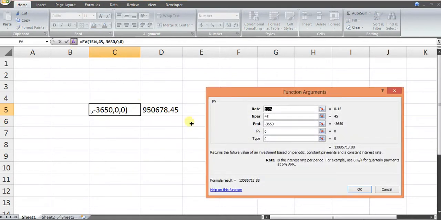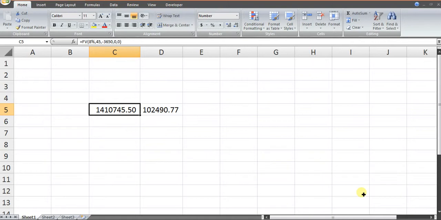But the real question lies in, what if I don't get this 15%? What if I get only 8%? This also I asked them. So you will say we are reducing the rate by half. Let's reduce the rate by half. The amount reduces to 14,10,745 rupees. This is the power of compound interest.